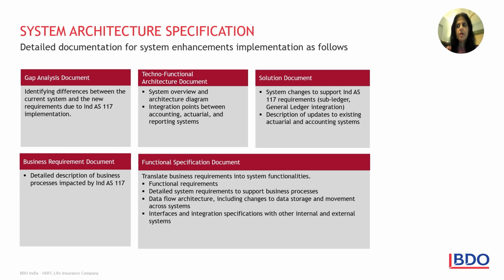And of course, for the implementation, you'll also have to write a much more detailed document from a technology point of view of how you implement it, so that the technology vendor understands what is required. So what are all the requirements, what are the system requirements, and what's the data flow requirement? These are some things which get specified in the functional specification document.